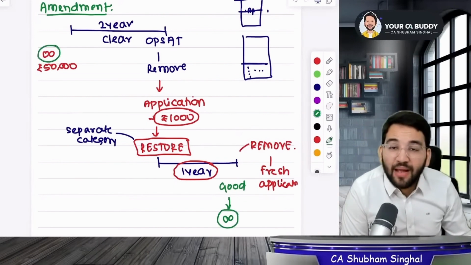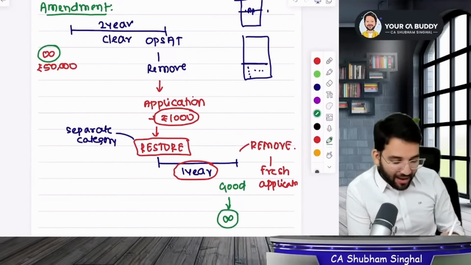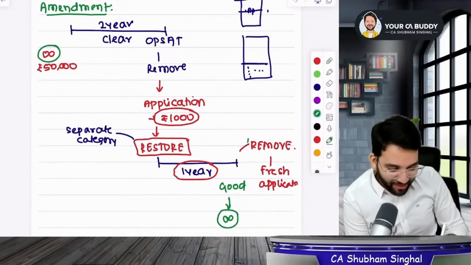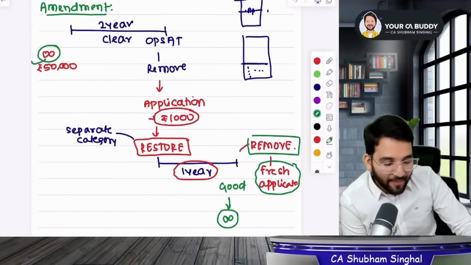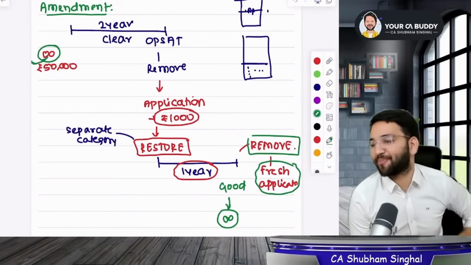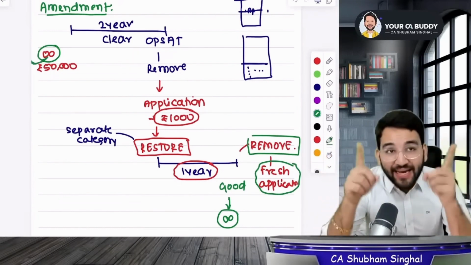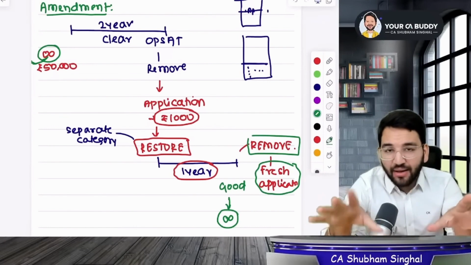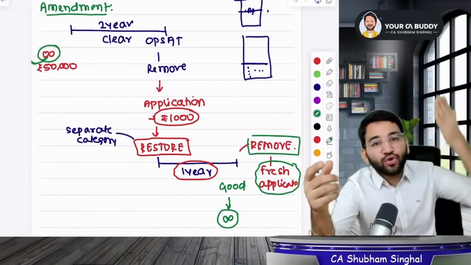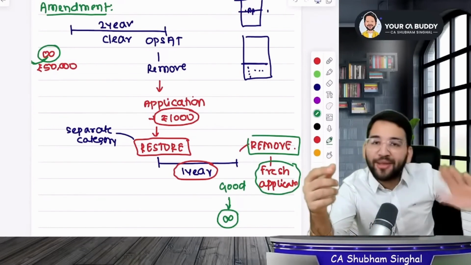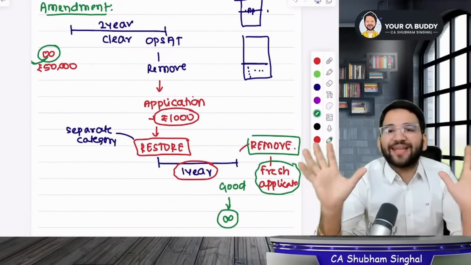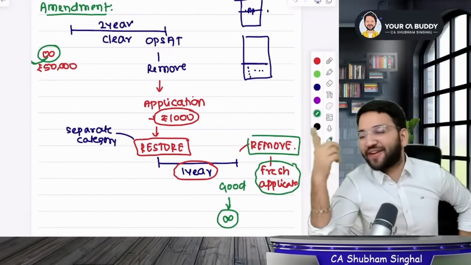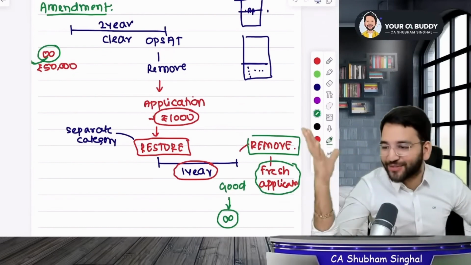You will suffer a loss in one condition. If you do not clear it in 1 year, then your name will be removed. You will have to file a fresh application after that, which means you will have to pay 50,000 rupees again. See the difference? If you clear it within a year, whatever your validity was initially will continue. But if you don't clear it within a year, you're gone, money down the drain. Now you have to start fresh and write again. Do you understand what I mean?